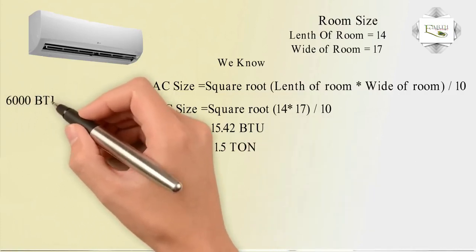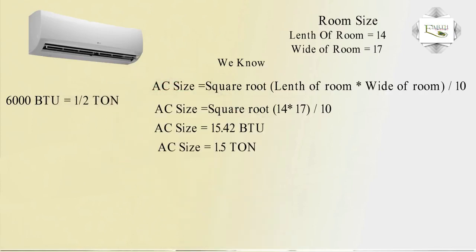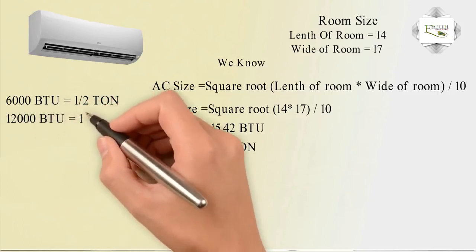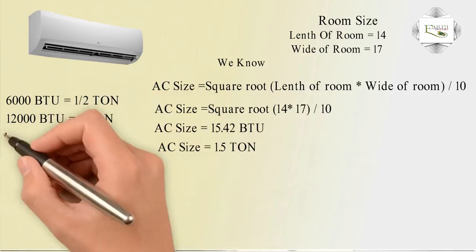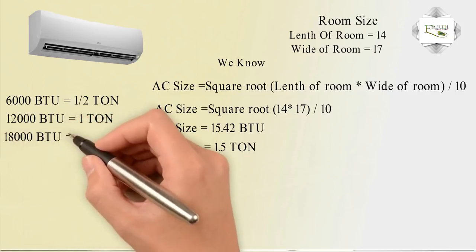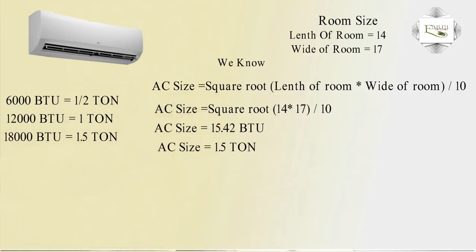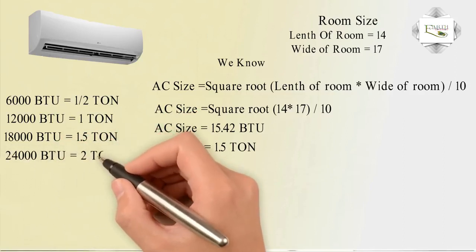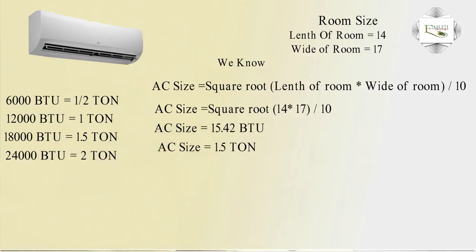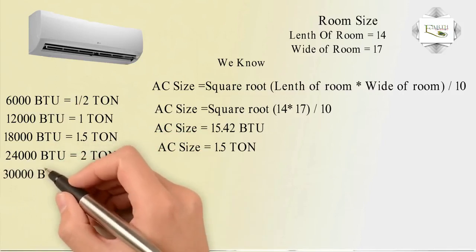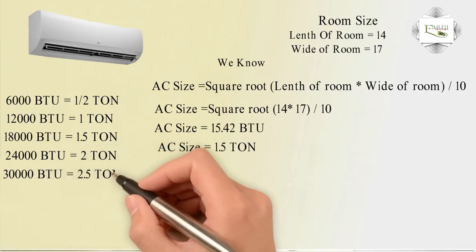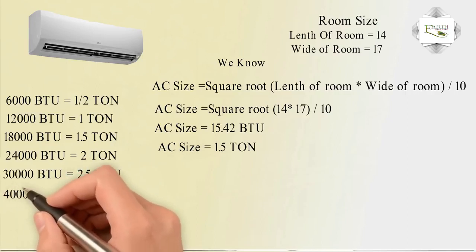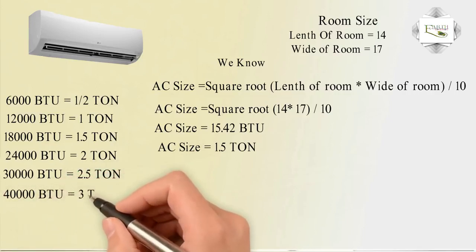6000 BTU equal to 1/2 ton AC. 12,000 BTU equal to 1 ton AC using. 18,000 BTU, 1.5 ton AC using. 24,000 BTU equal to 2 ton AC using. 13,000 BTU equal to 2.5 ton AC using. 14,000 BTU equal to 3 ton AC using.